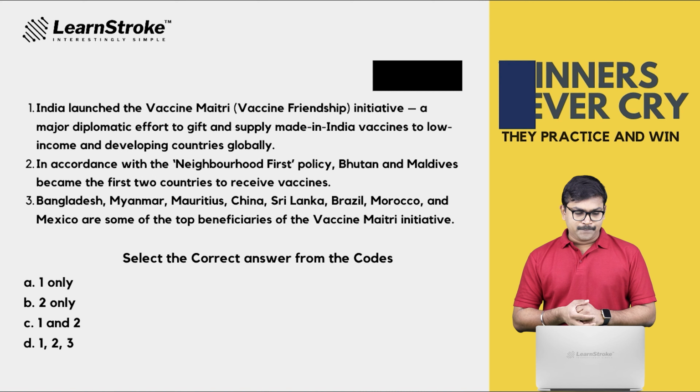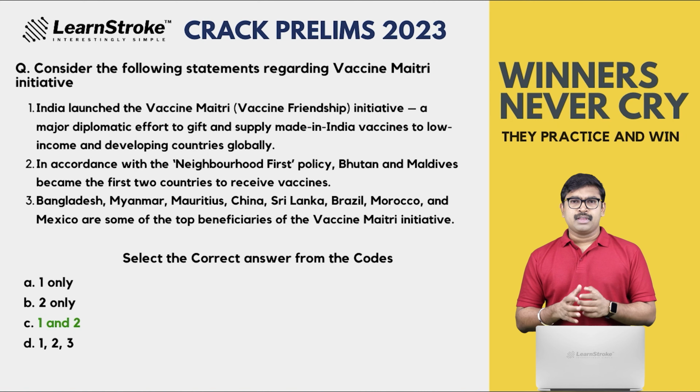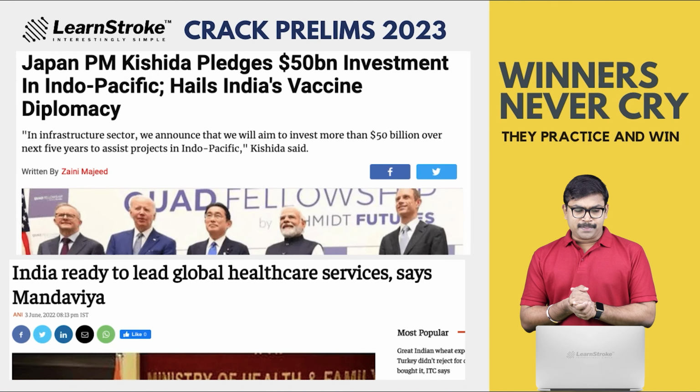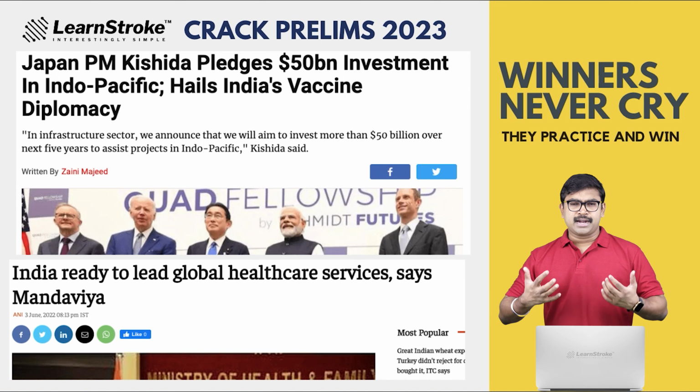And let's see the answer. The answer is 1 and 2. The first two statements are right. And why is this news there? Because you know what happened? Japan Prime Minister Kishida pledges 50 billion investment in Indo-Pacific, hails India's vaccine diplomacy. India ready to lead global healthcare, says Mandaviya. So the minister always says we are ready.